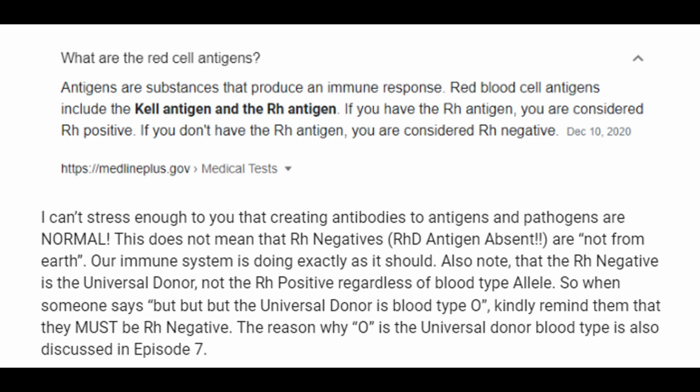Now, I can't stress enough to you that creating antibodies to antigens and pathogens is normal. This does not mean that Rh negatives who are RHD antigen absent are not from Earth. Our immune system is doing exactly as it should. Also note that the Rh negative is the universal donor, as I've mentioned several times before, not the Rh positive, regardless of blood type. So when someone says, but the universal donor is blood type O, kindly remind them that they must be Rh negative. The reason why O is a universal donor type is also discussed in episode 7.